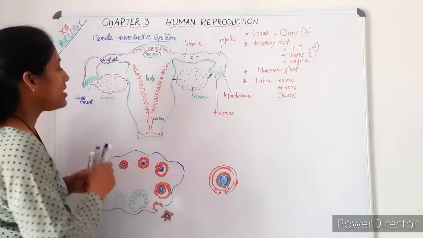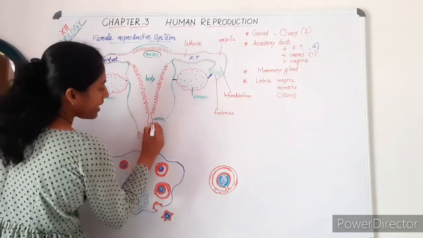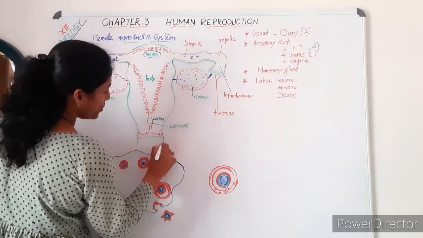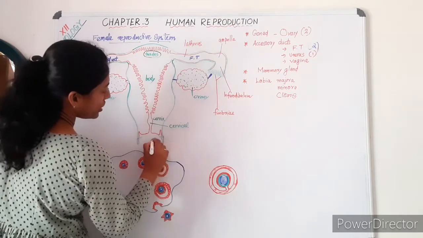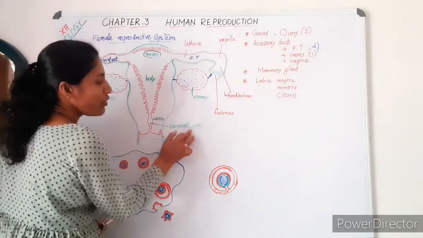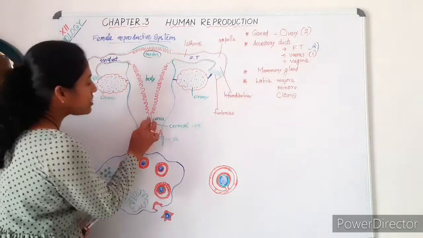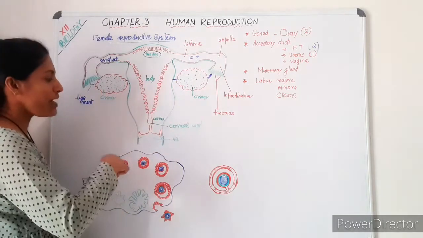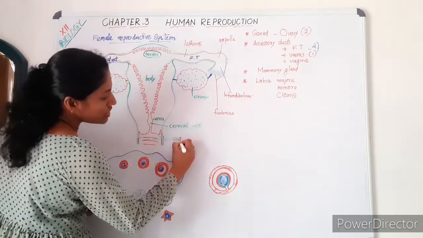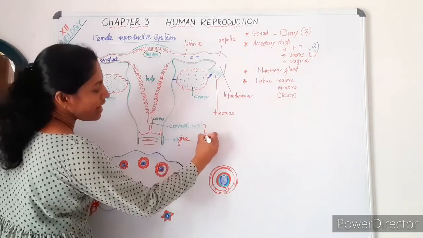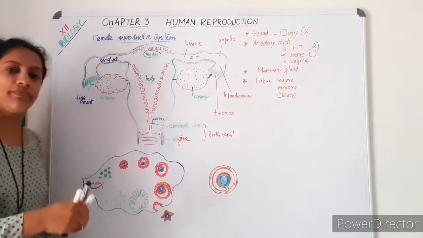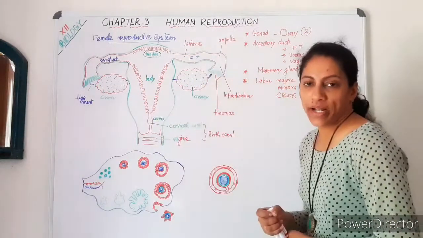Got it? And the cervix part is with a central canal called the cervical canal. This cervical canal opens to a wide space which is called the vagina. The space where the cervical canal opens is called the vagina. The cervical canal along with the vagina represents the birth canal through which the baby is born. Got it? Three parts of the uterus.